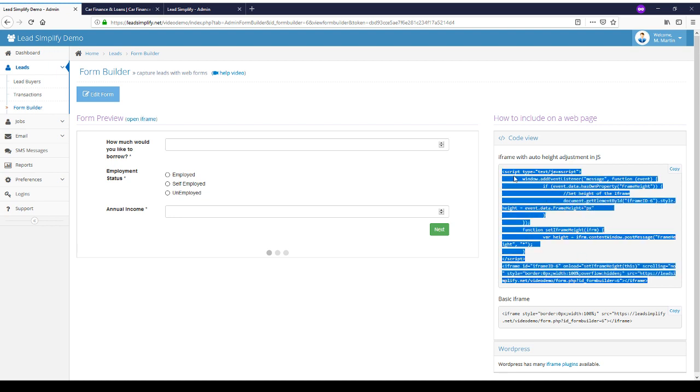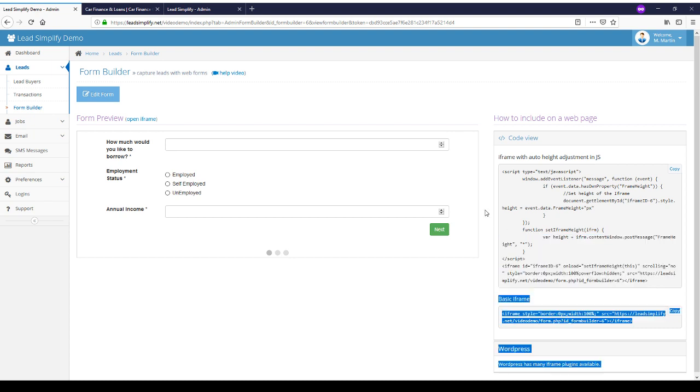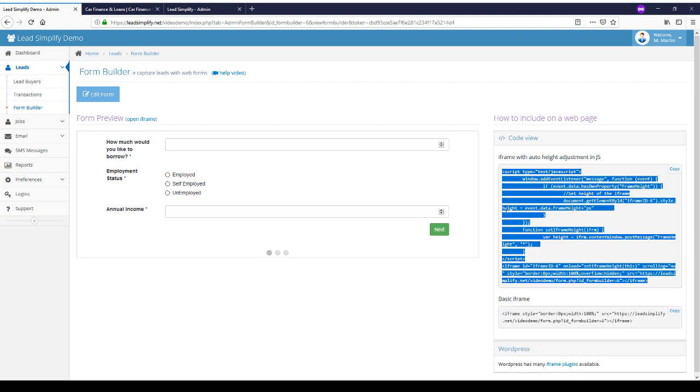So it's a simple iframe that you can copy and paste and embed into any website. This particular version of the code has a piece of JavaScript that automatically adjusts the height of the iframe depending on the height of your form content.